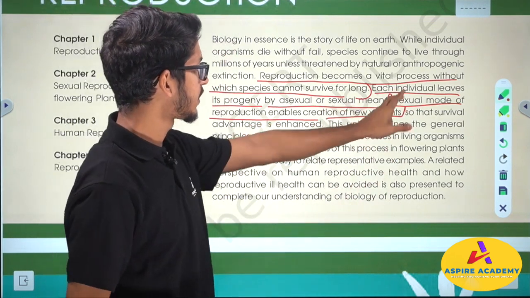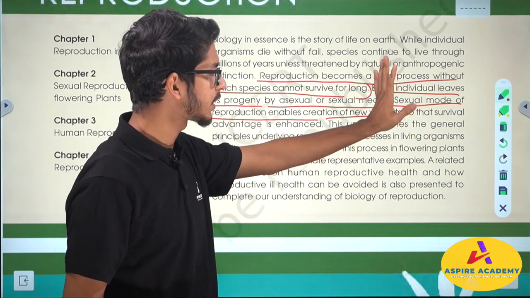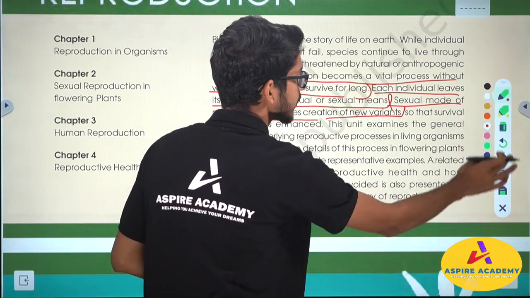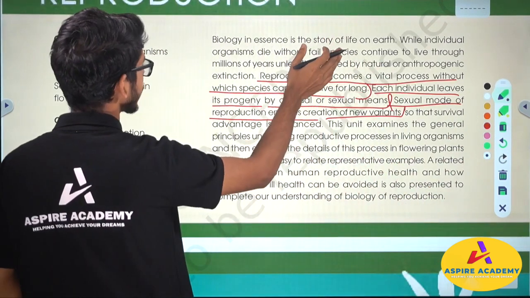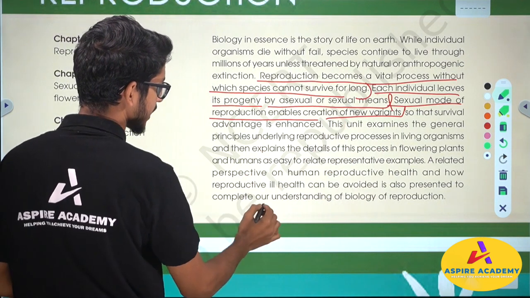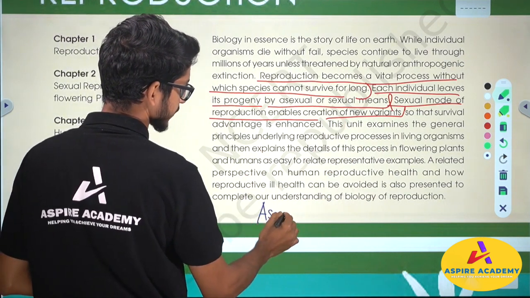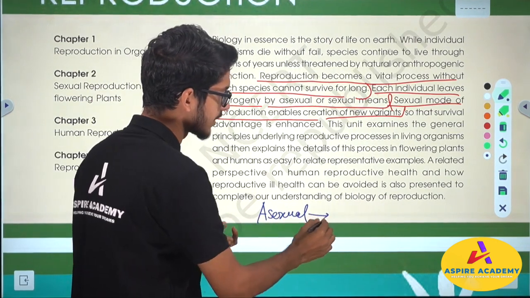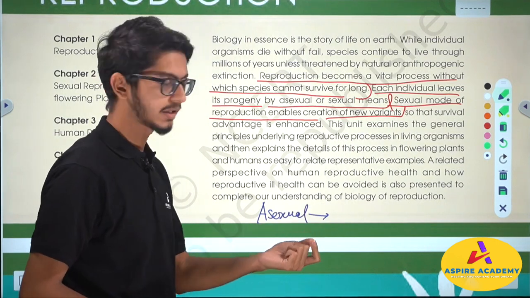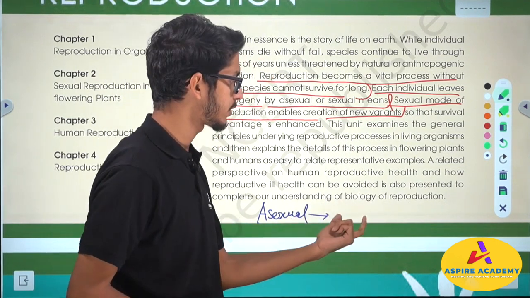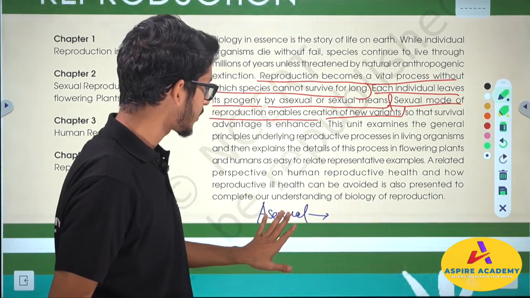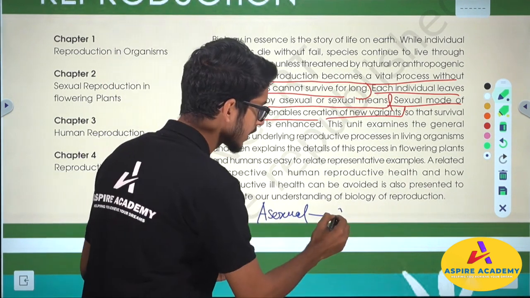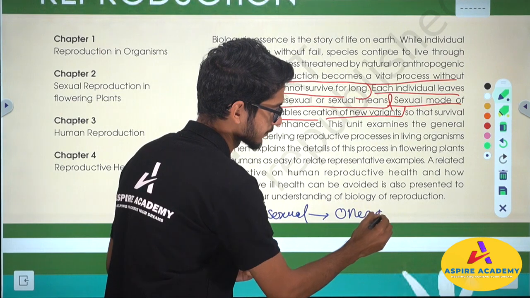So this sentence is probably not new for you, because we already talked about so much here that there are only two types of reproduction that exist. For example, in nature we saw two types of reproduction. One is asexual. And how do you define asexual? Asexual is defined by the involvement of only one parent. That means no two parents come together to give rise to a new organism. In asexual reproduction, only one parent is responsible for giving birth to a new organism. So only one parent is involved.